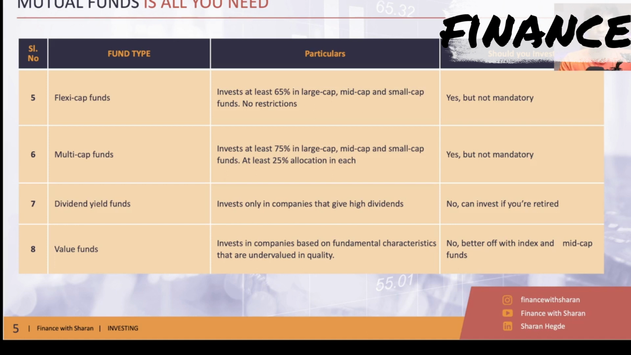Next is dividend yield funds. These invest only in those companies that give high dividends. What are dividends? Dividends is nothing but a company, as you know, they make profits. Now, profits are usually reinvested into the company on new projects. But when a company becomes too big, I also covered this in one of my Instagram reels. When a company becomes too big, for example, let's say Coca-Cola or ITC, they have exhausted all their market potential.